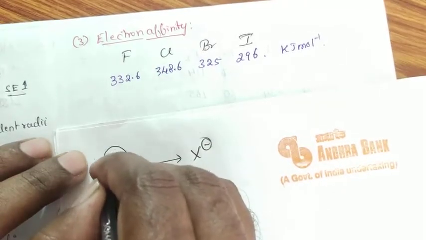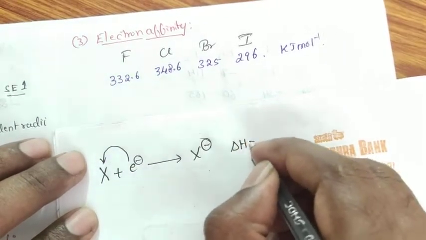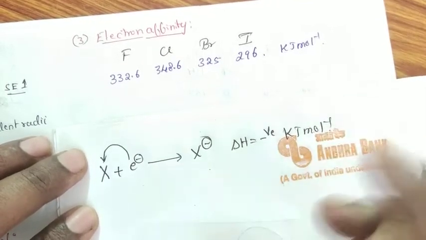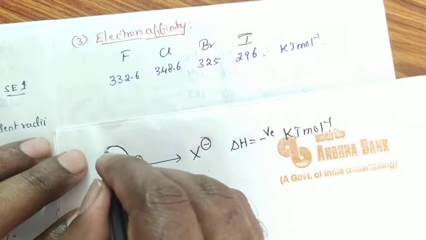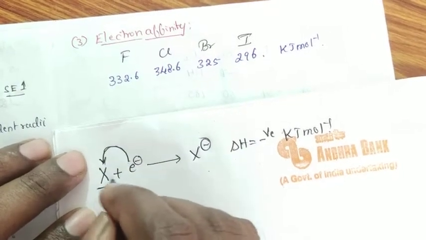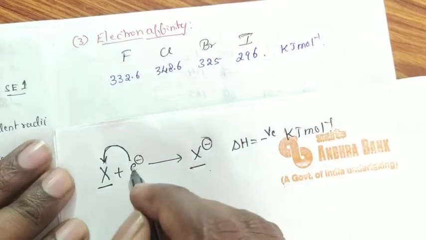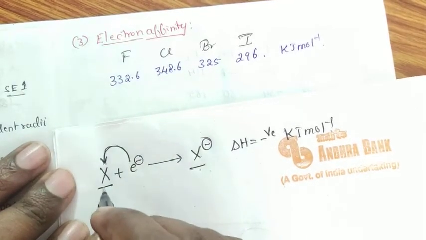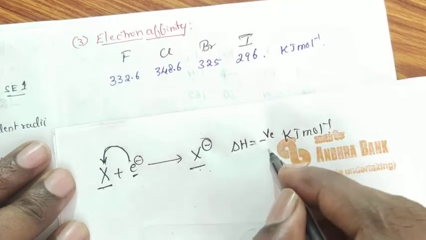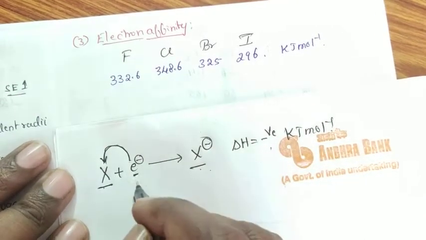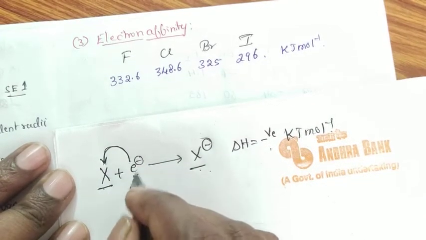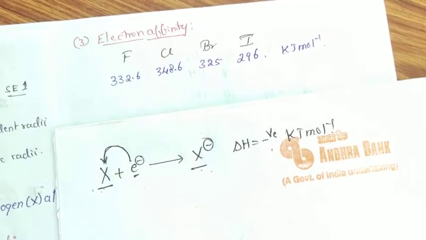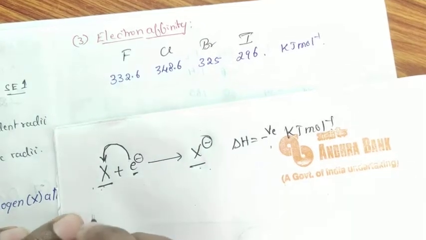So whenever an electron is added to the parent atom, it gets converted into an anion, and in this reaction delta H is always equal to minus Q kilojoules per mole. So this process is called electron affinity. Tendency of an atom to gain an electron, or the amount of heat energy liberated during the addition of the first electron to a neutral isolated gaseous atom or ion, is called electron affinity.